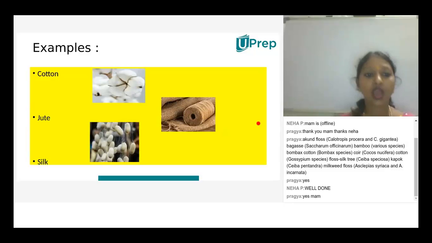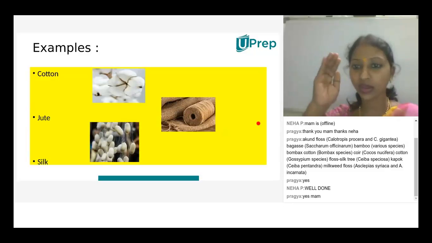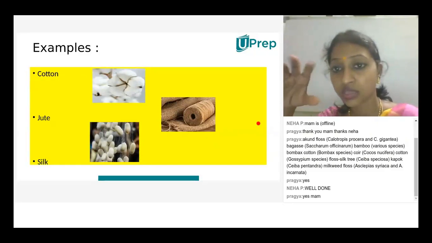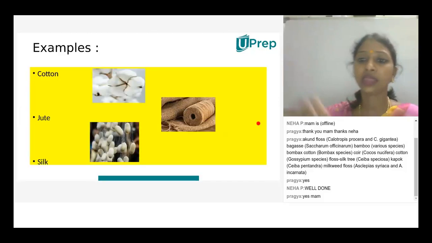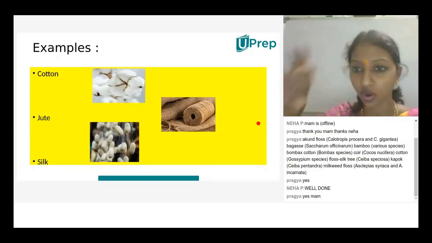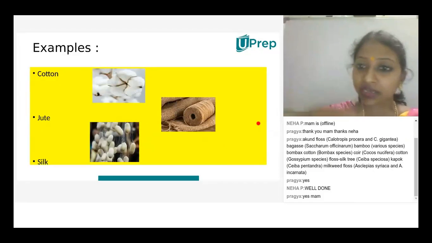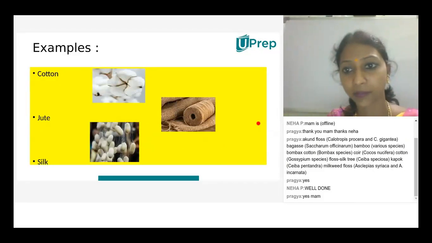Yes, and silk especially, you should know very well about silk, how it is formed. So they'll take these cocoons, they'll cultivate, they'll take these worms and spread them in a structure made up entirely of bamboo and all. They'll construct it like that, and they'll give them mulberry leaves.